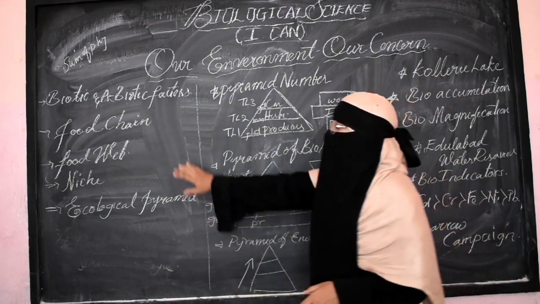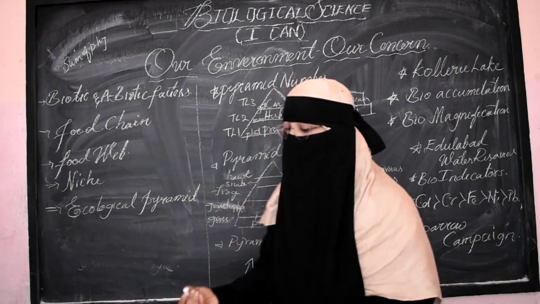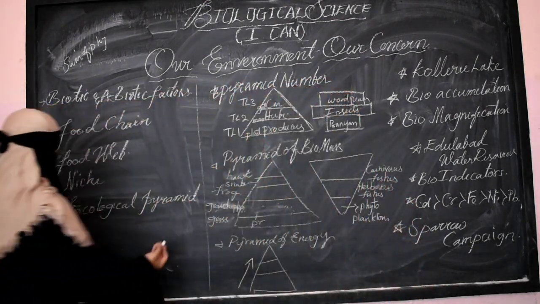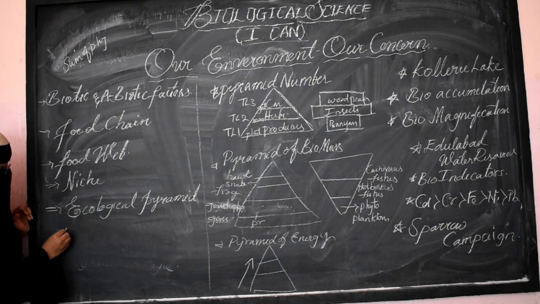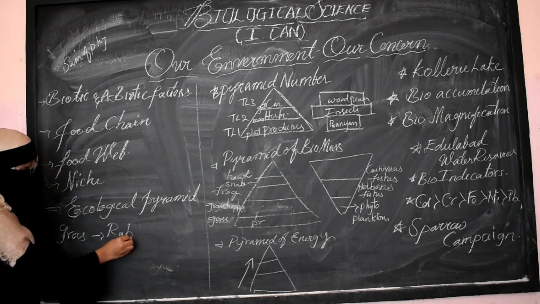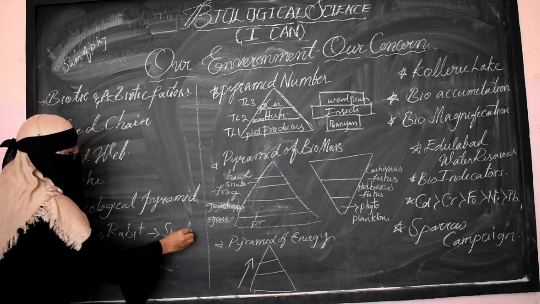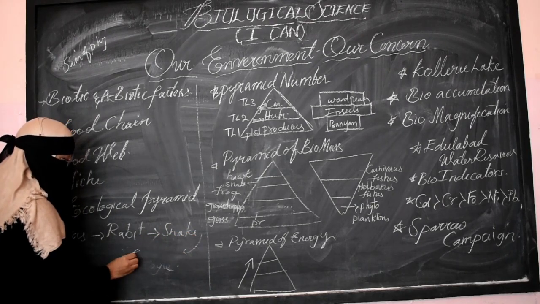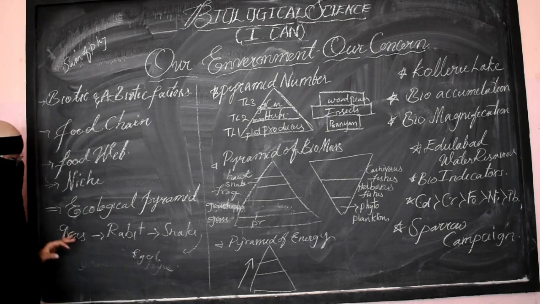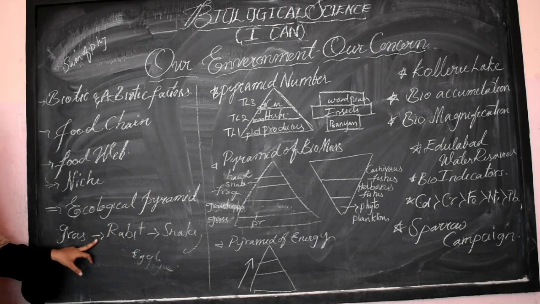So the food chain is really very important. Usually when we write a food chain, for example, grass or grains are eaten by the rabbit, the rabbit gets eaten by the snake, and the snake gets eaten by the eagle. Here we show one level to the next level with the help of an arrow mark.